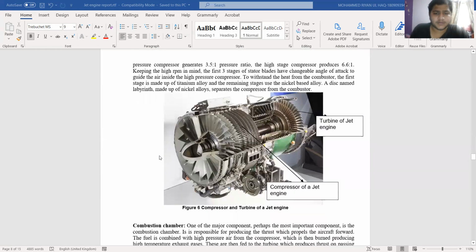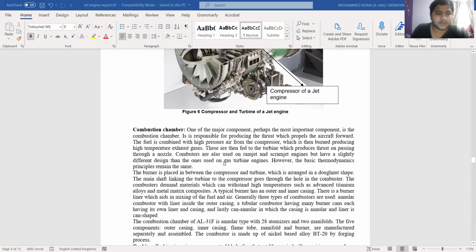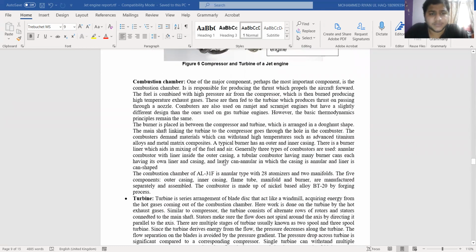So this is an axial flow compressor on a shaft, and behind it, the back portion, is the turbine of the engine. Then comes the combustion chamber. It is the main component of a jet engine, responsible for producing thrust which propels the aircraft forward.